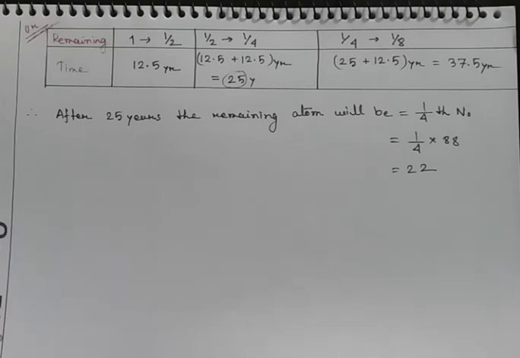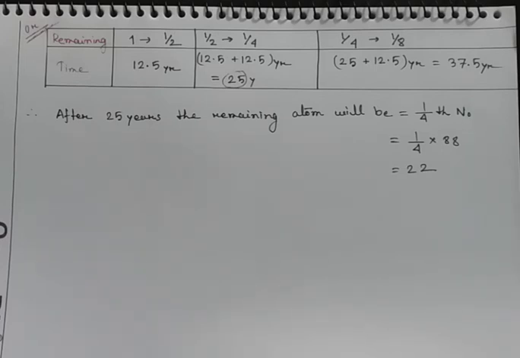So from this chart, we can conclude that from the initial value, considered as 1, for decaying half the amount, the time is 12.5 years. From that half amount to one fourth of the initial value, the time required is 25 years. From one fourth of the initial value to 1/8 of the initial value, it takes 37.5 years. But in our question, the time mentioned is 25 years.